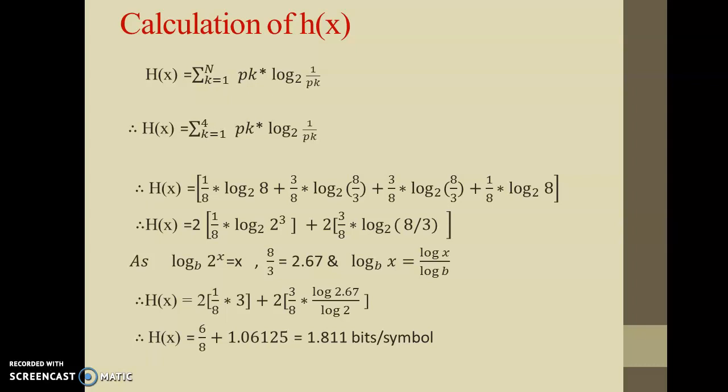So we are having four symbols. So summation k will start from 1 to 4 pk into log 1 upon pk base 2. So write down all the values of probabilities for the four source symbols. As we know, two symbols are having same probability, that is 1 by 8, and remaining two symbols are having same probability, that is 3 by 8. So this simplifies calculation further.